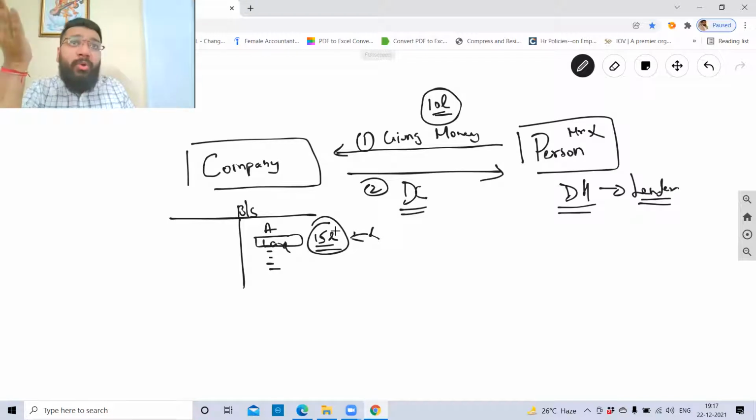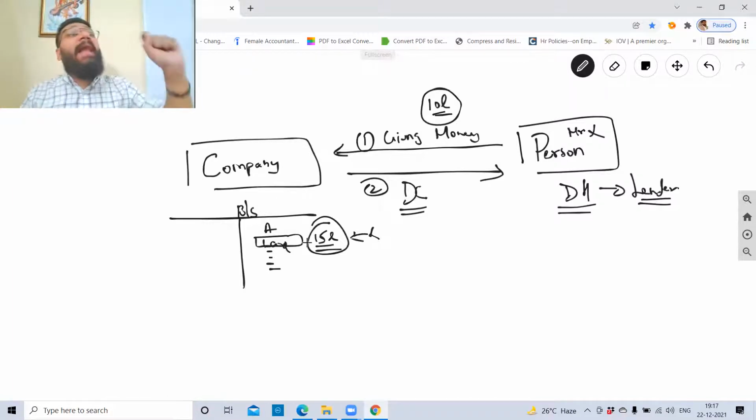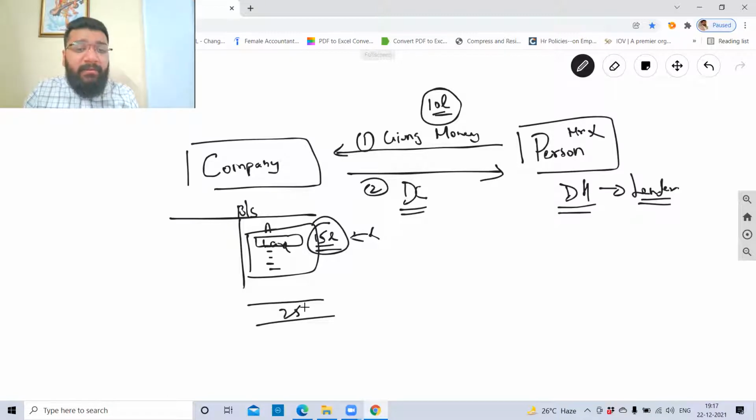If the assets are sold, now there are two kinds of charge. One is fixed charge. Fixed charge means what? I say that I want this loan to be mortgaged only against land, or only against a particular asset such as a building or anything specific. That is called fixed charge. Floating charge means I will mortgage it on the total value of the assets. Let's suppose the total value of the assets is 25 lakh. Then on the 25 lakh rupees, the mortgage will be done. This is called a floating charge.